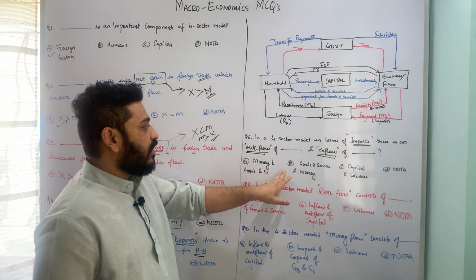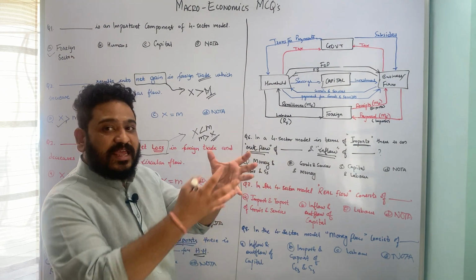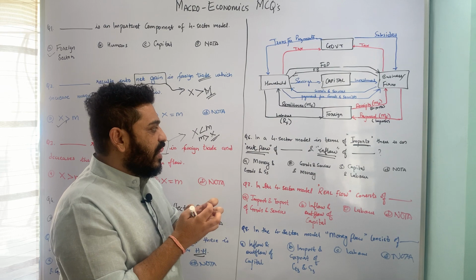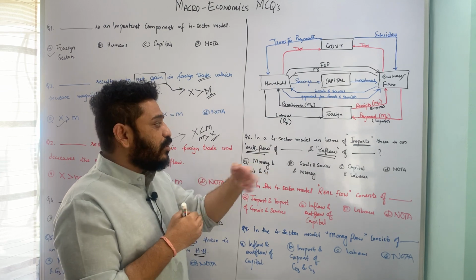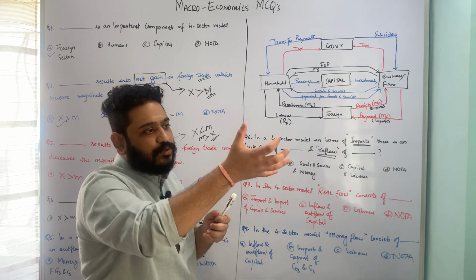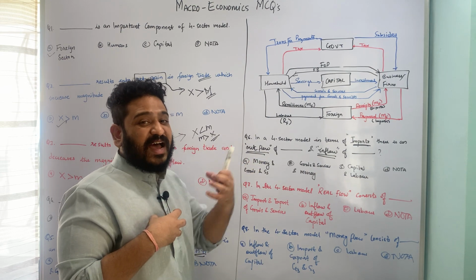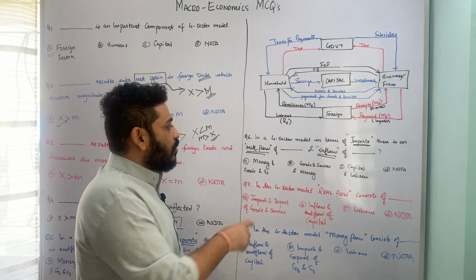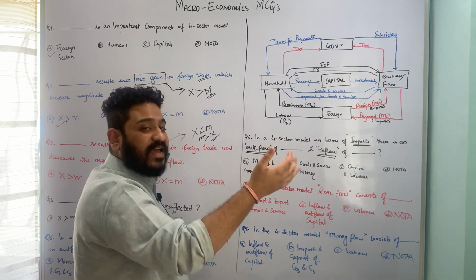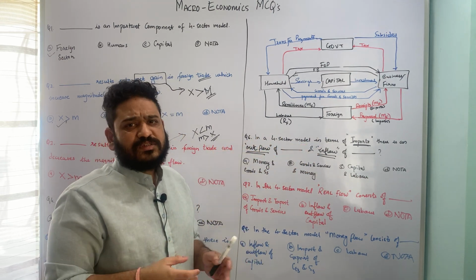Whenever we are importing something, the outflow is going to be of money, because I am importing a good or service, and for that I have to pay certain money. So outflow is always of money and inflow is always of goods and services.